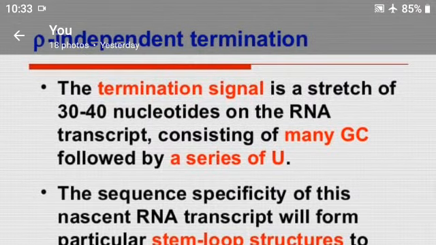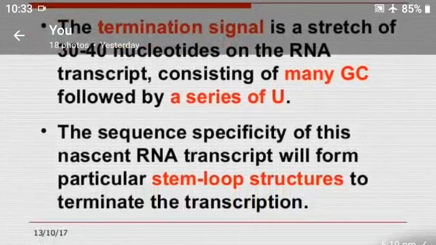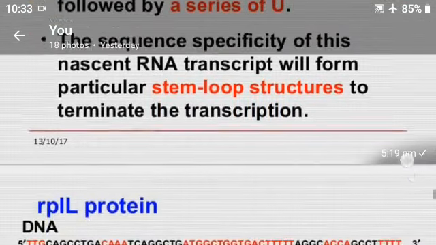Rho-independent termination. The termination signal is a stretch of 30 to 40 nucleotides on the RNA transcript consisting of many GC followed by a series of U. The sequence specificity of this nascent RNA transcript will form particular stem loop structures to terminate the transcription.